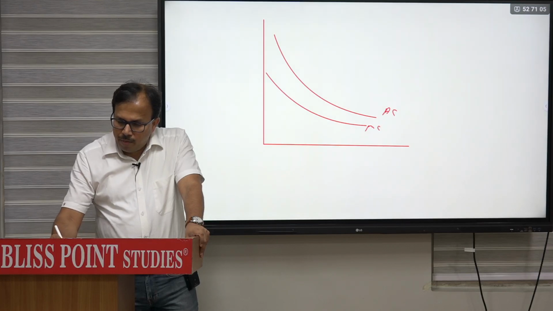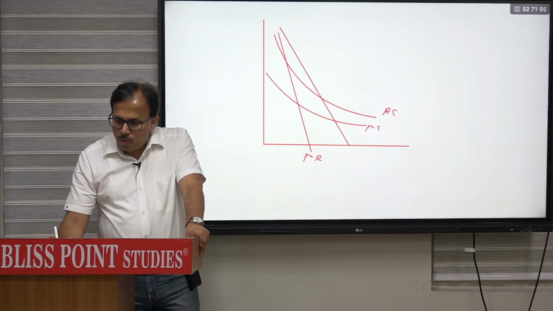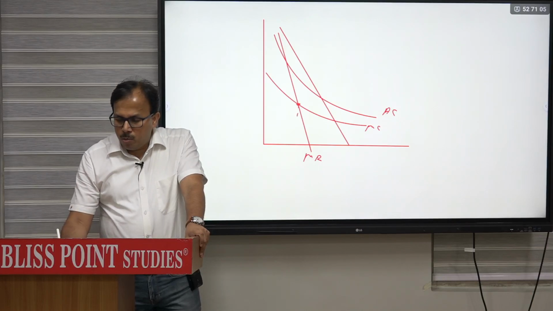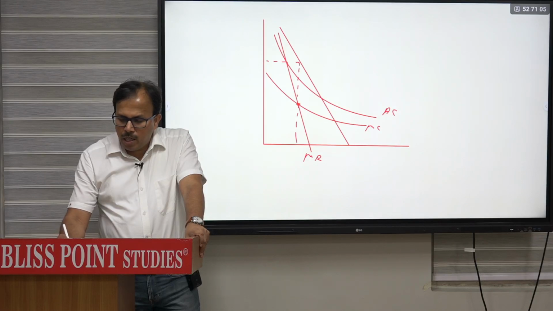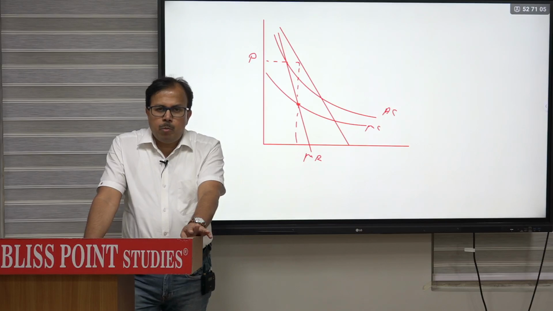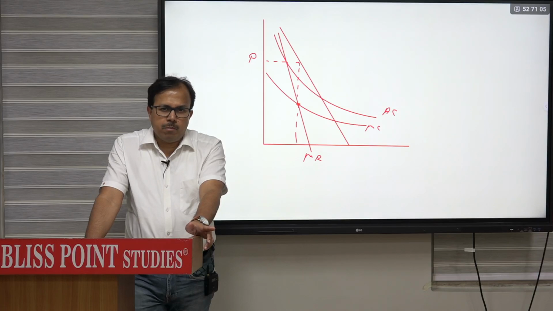So if we are discussing a monopoly, that means the demand curve is negatively sloped. Corresponding to that, there will be an MR curve. If you maximize the profit, MR equal to MC, then the outcome will be this. I marked the MR equal to MC point here, and the price value from here. This will happen if it is an unregulated monopolist, but normally natural monopolists are regulated. That means the government appoints an authority and they try to regulate the price charged by them.